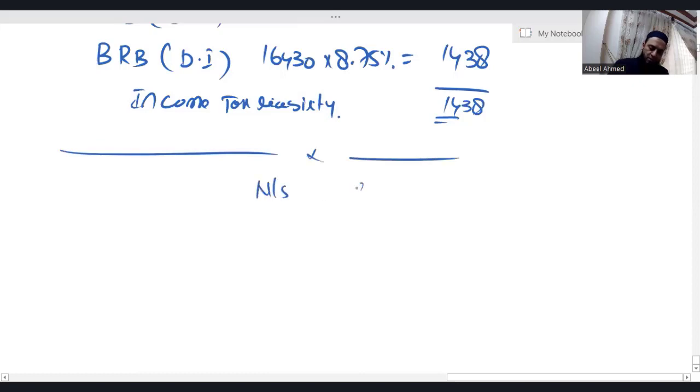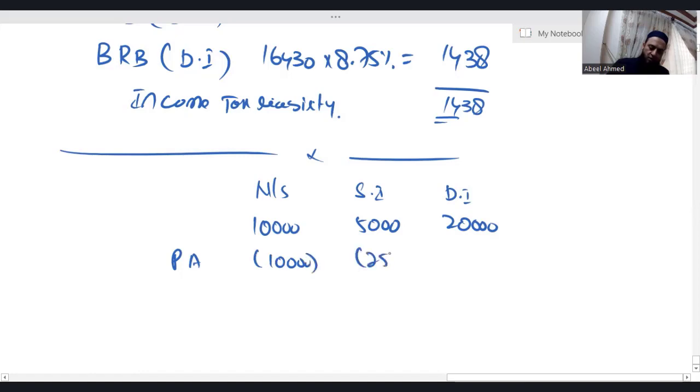Non-saving, saving and dividend: it is 0, it is 5,000, it is 20,000. Let's say someone goes with the normal personal allowance sequence. If I deduct 2570, so 5,000 minus 2570, I'm getting 2430.